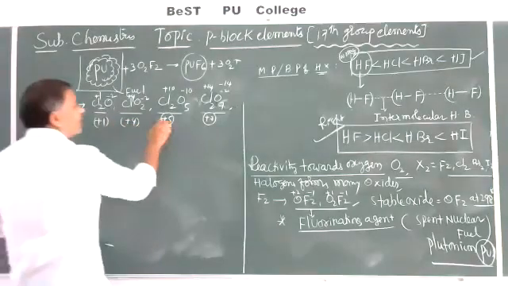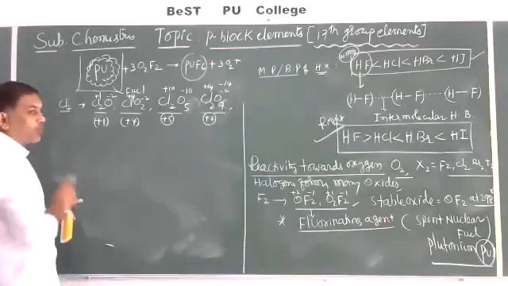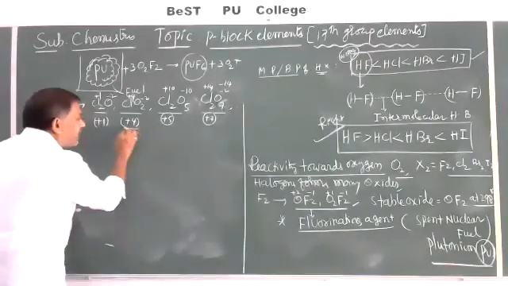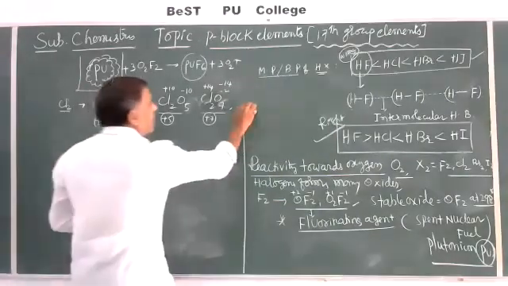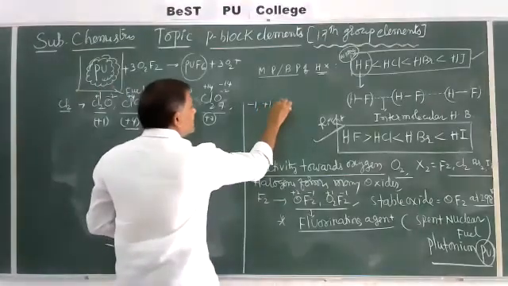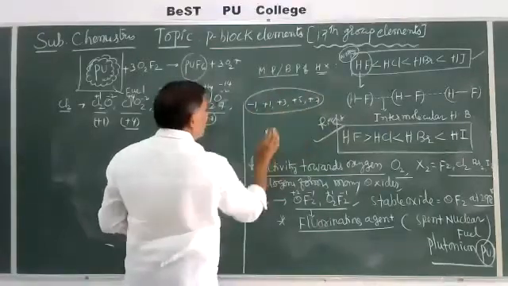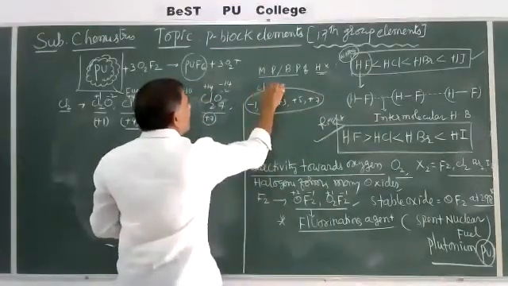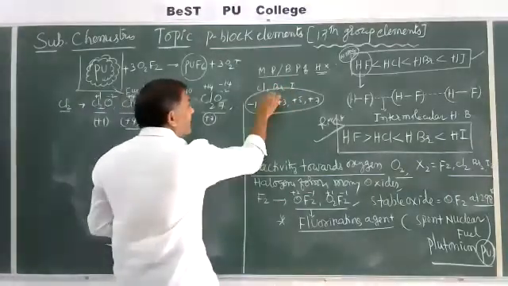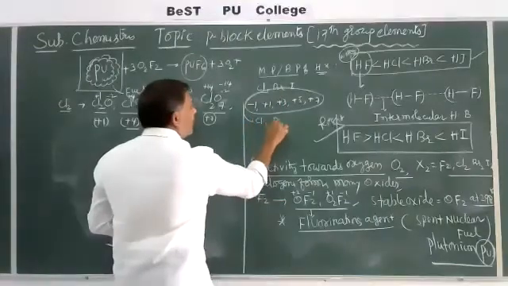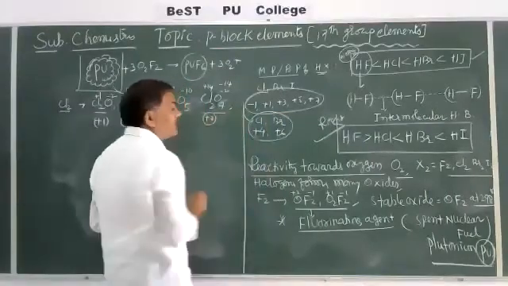Now, already in variable oxidation states, I will explain one more point to you. In oxides, chlorine and bromine also exhibit +4 and +6 oxidation states, along with -1, +1, +3, +5, +7. All these are commonly exhibited by chlorine, bromine and iodine. In case of oxides, chlorine and bromine also show the +4 and +6 oxidation states.